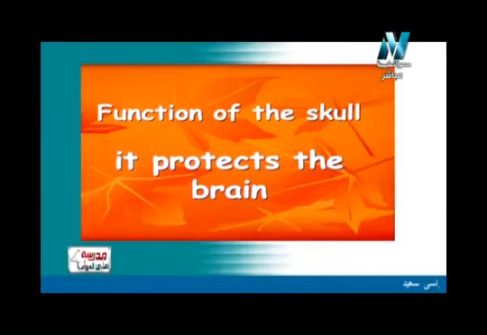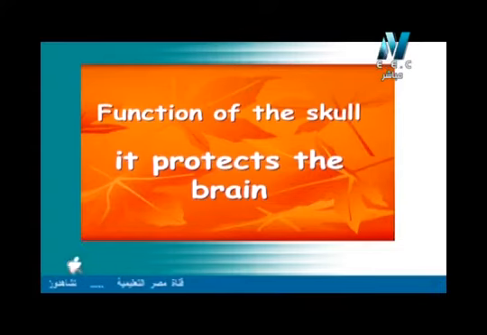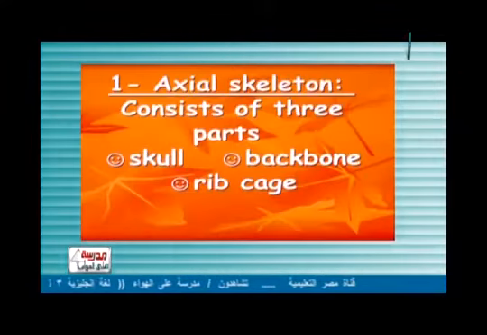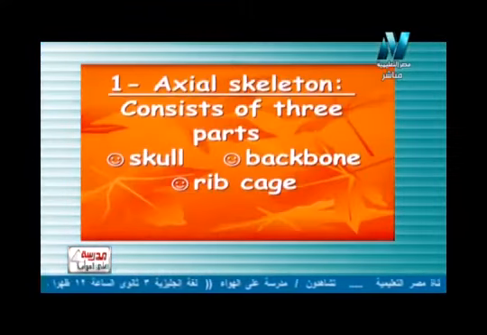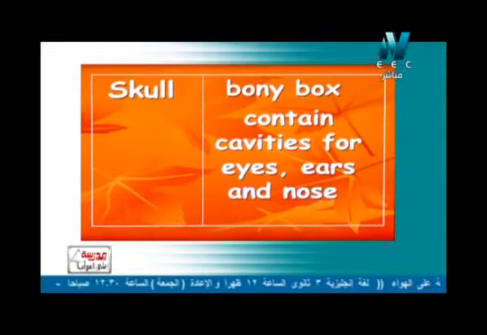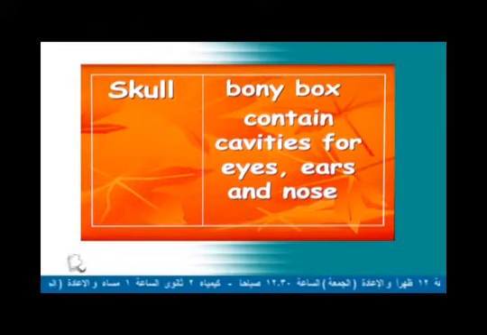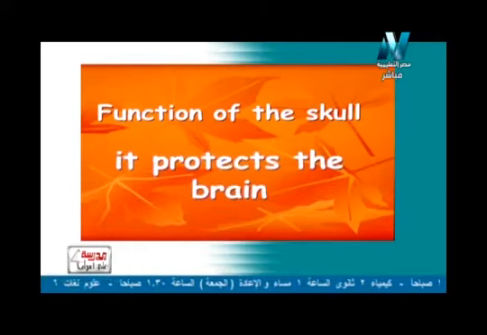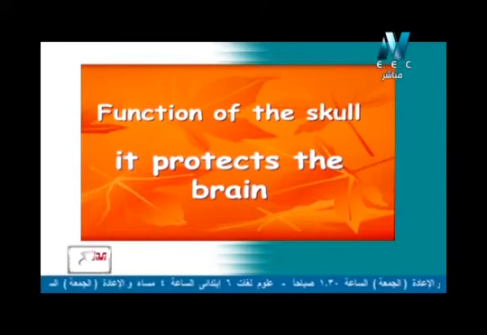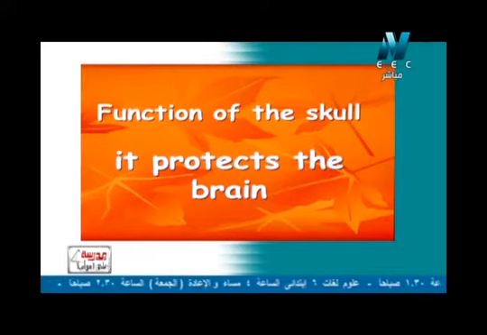So again, the axial skeleton أو الهيكل المحوري will consist of three parts which are the skull, and also the backbone, and at last the rib cage. Now we have studied the skull. It is a bony box that contains cavities for eyes, ears, and also the nose. And it has a very important function to protect the brain. هي ليها وظيفة مهمة جدا عشان بتحمي البرين أو المخ.